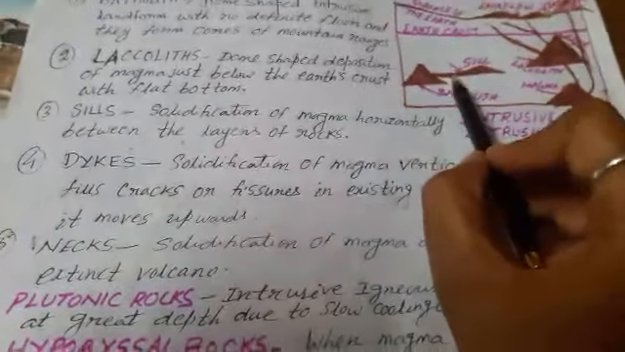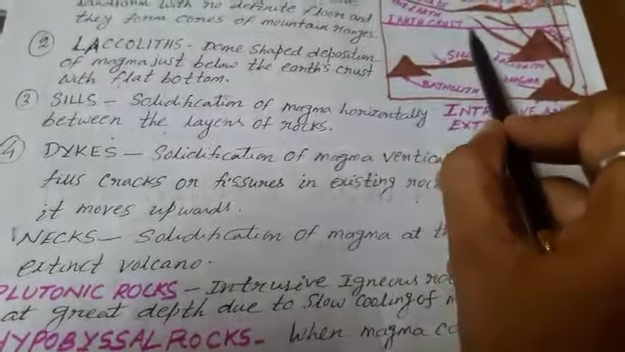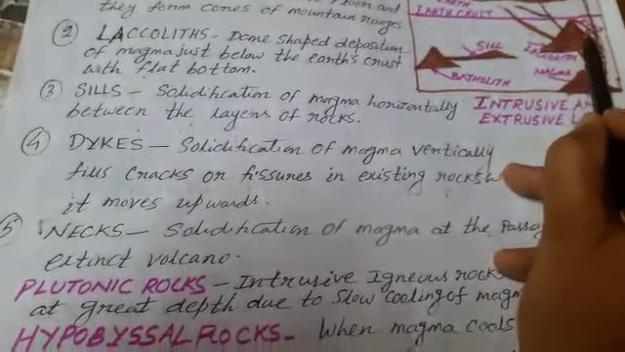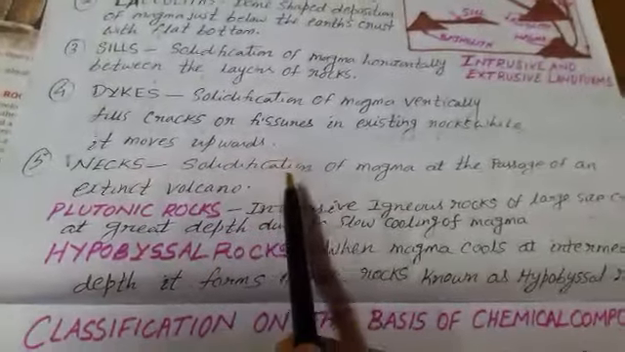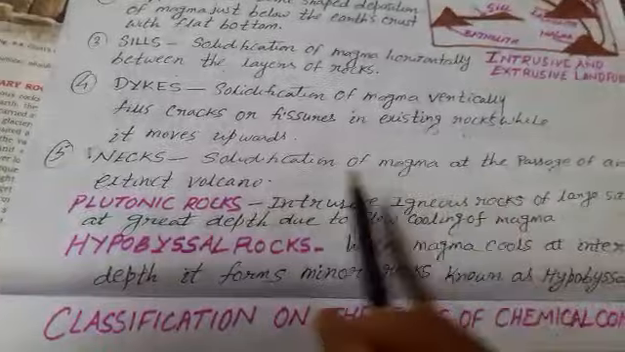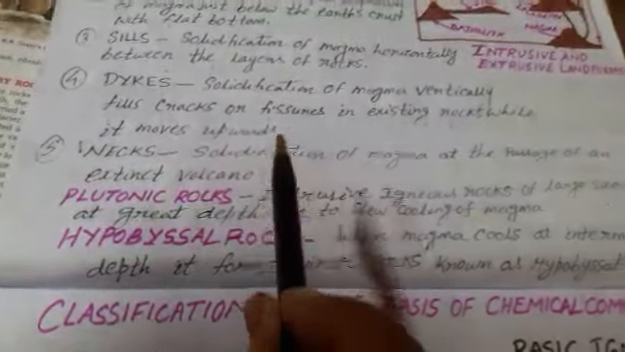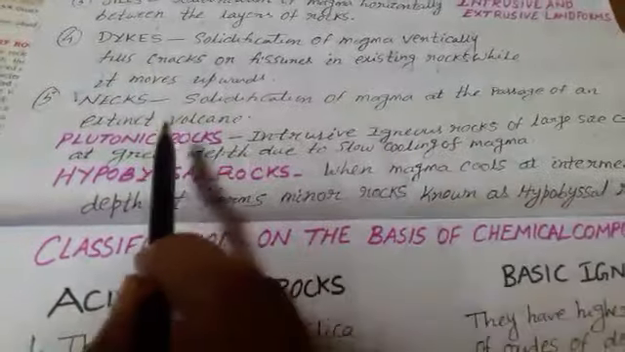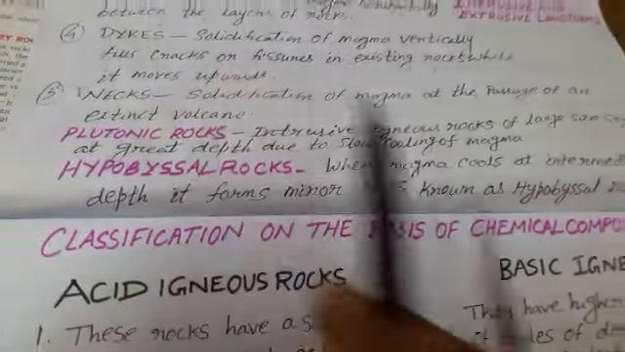Sill means solidification of magma in a horizontal manner below the earth crust, but dikes means solidification of magma in a vertical manner below the earth crust. Then, next, solidification of magma at the passage of an extinct volcano is known as neck. We already discussed the volcanic chapter and the extinct volcano. If the magma solidifies at the passage of the extinct volcano, a neck develops.